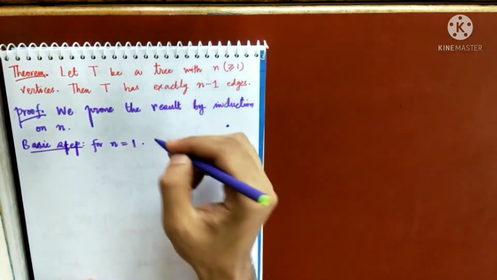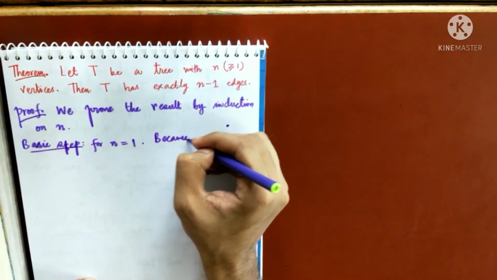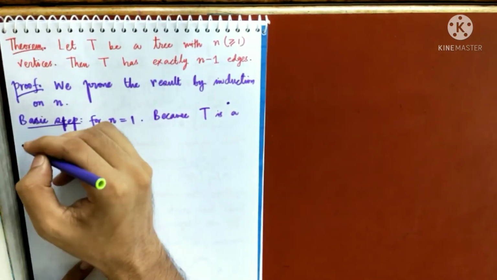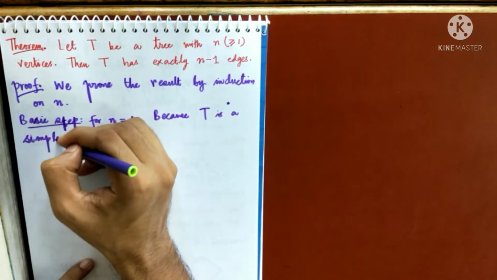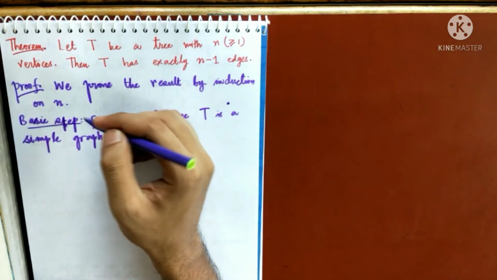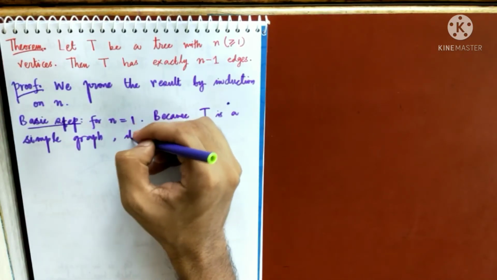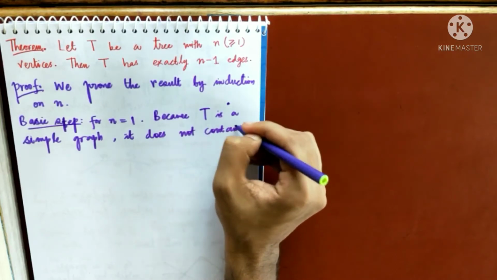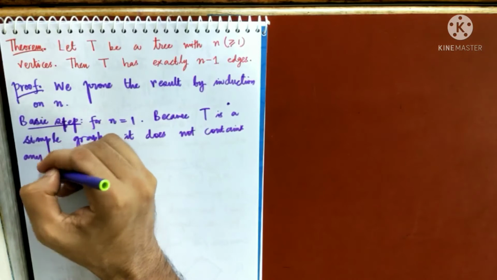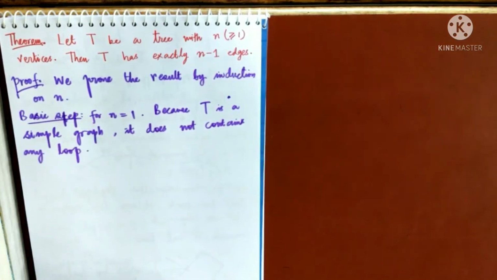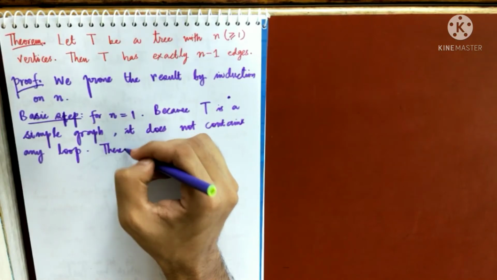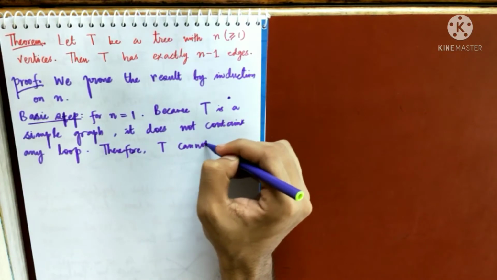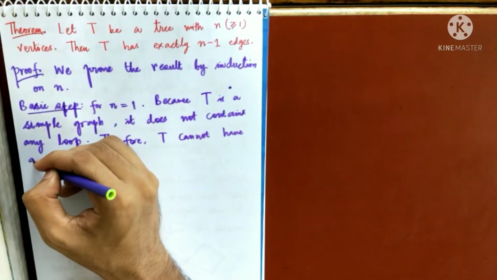So when n equals 1, because T is a simple graph, that means it cannot have loops. Because T is a simple graph, it does not contain any loops. Therefore T cannot have any edge.